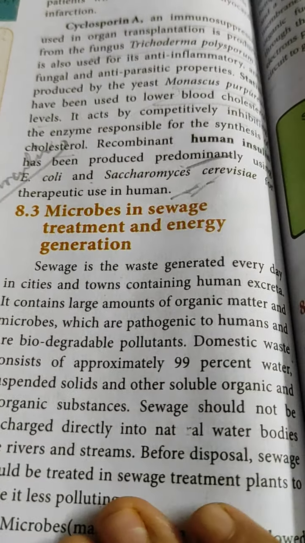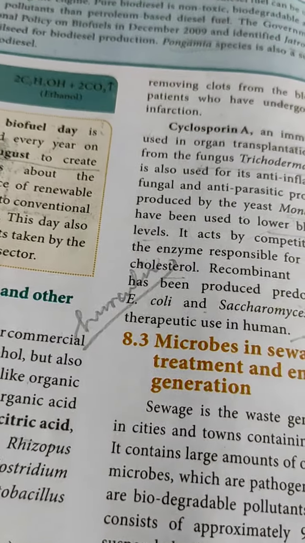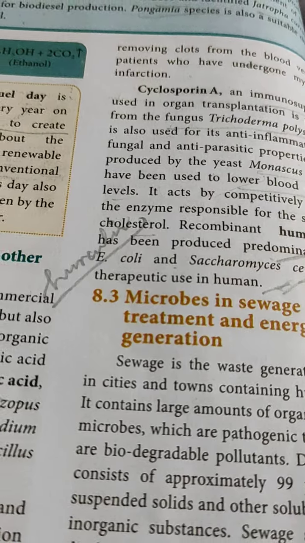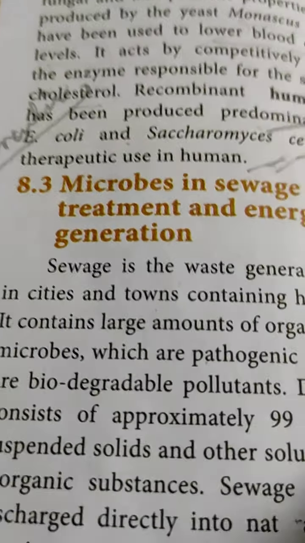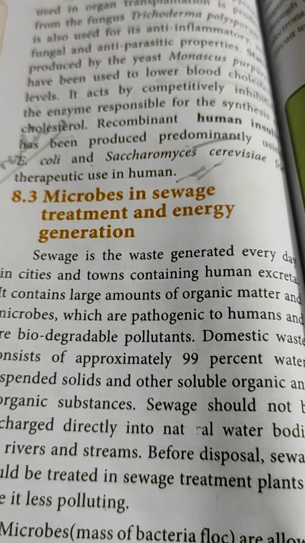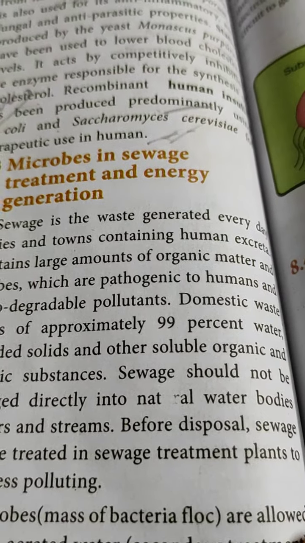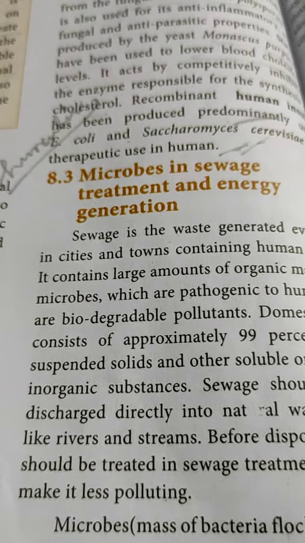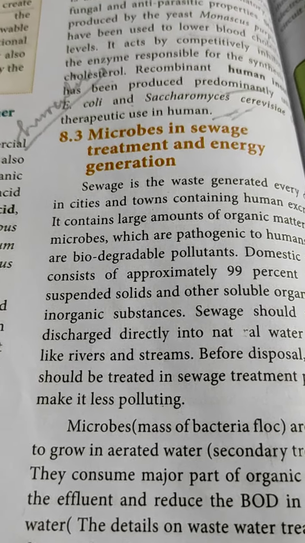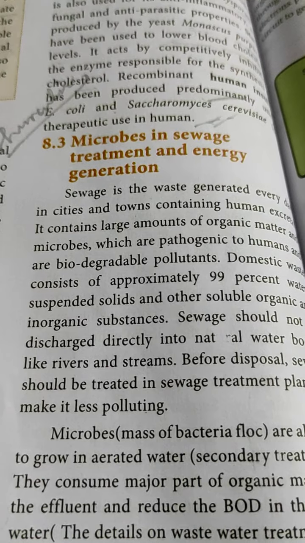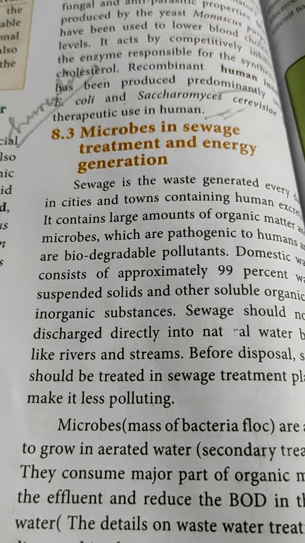It contains large amounts of organic matter and microbes which are pathogenic to human beings, and they are biodegradable pollutants. Domestic waste consists of approximately 99% water, suspended solids and other soluble organic substances, organic or inorganic mixed. Sewage should not be discharged directly to the natural water bodies like rivers and streams.